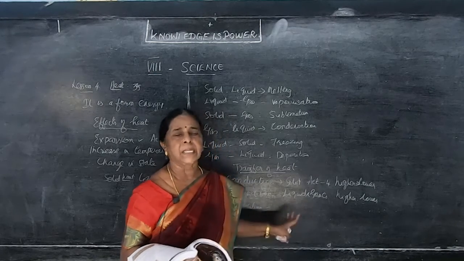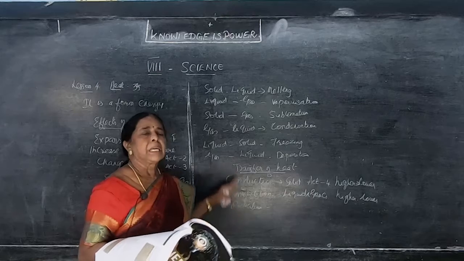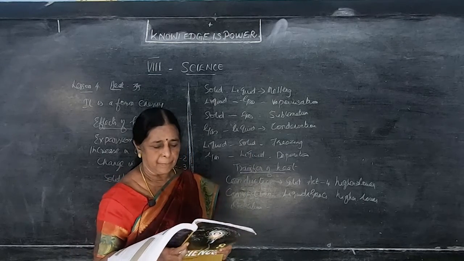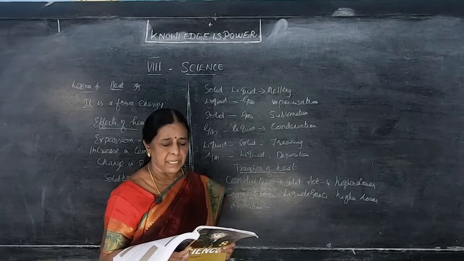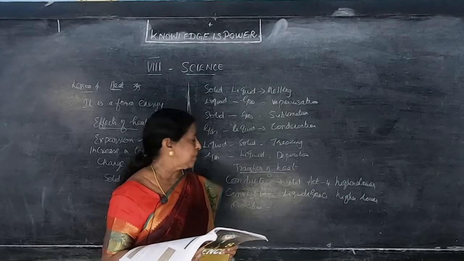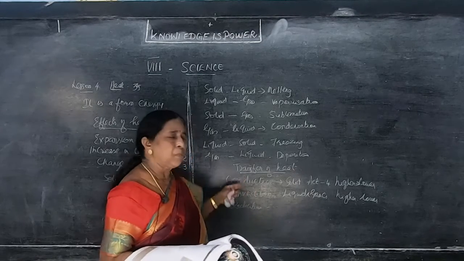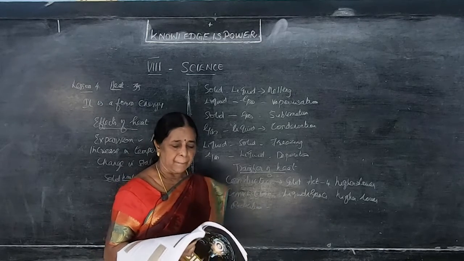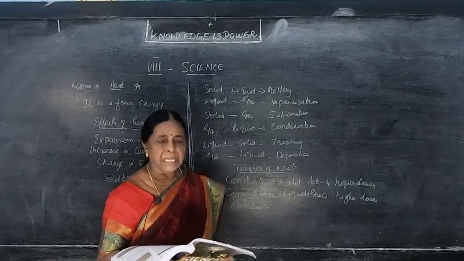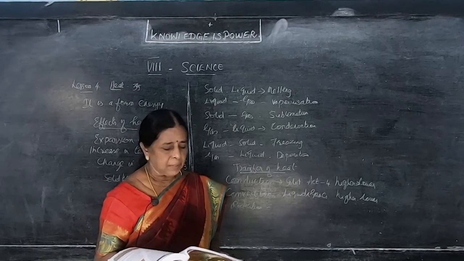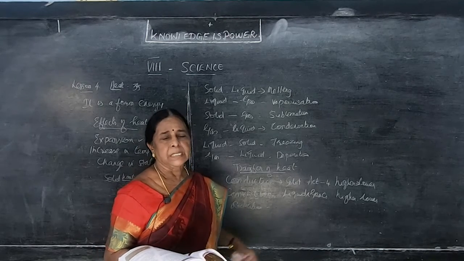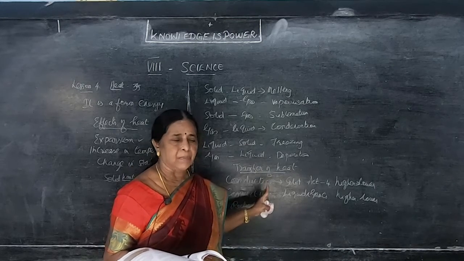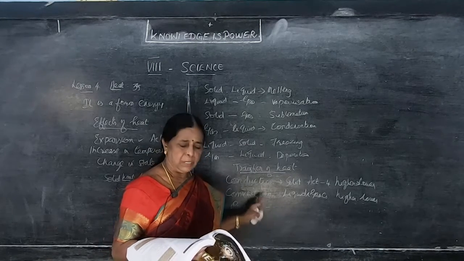But radiation is entirely different from conduction and convection. The sun's rays directly approach the material. By radiation, heat can be transferred through empty space, even a vacuum. Vacuum means what? Empty place. Even in an empty place, radiation can occur. It is the way of heat transfer from one place to another in the form of electromagnetic waves. There is no involvement of atomic molecules. Directly from the electromagnetic wave, heat is transferred from one region to another region.